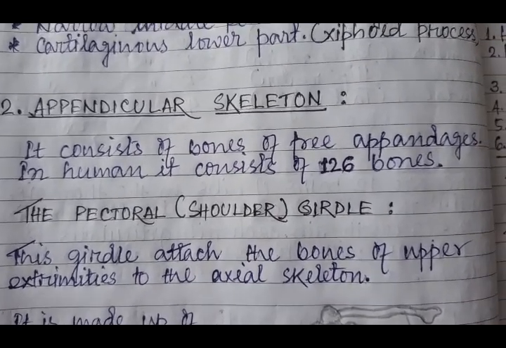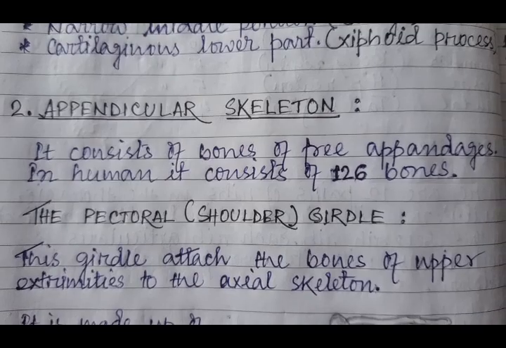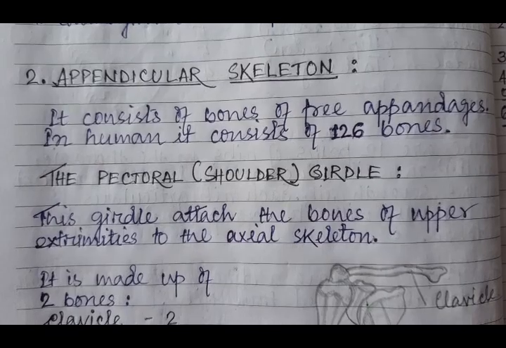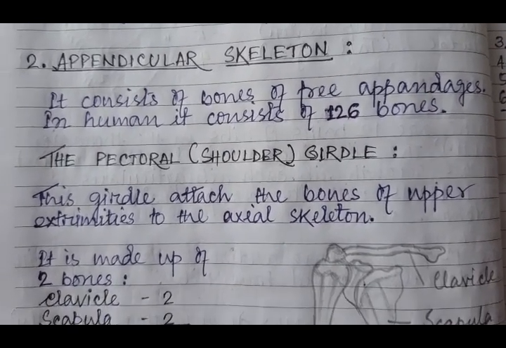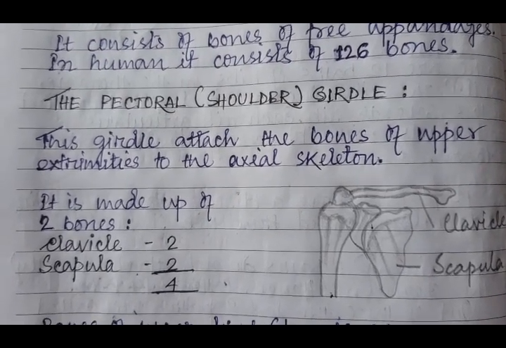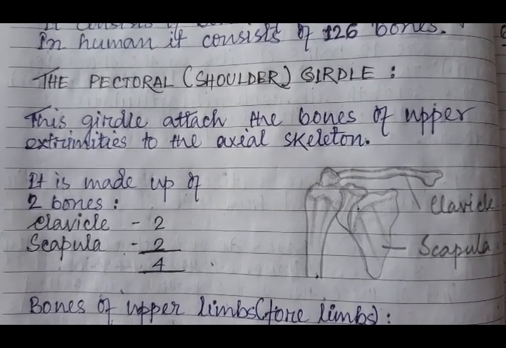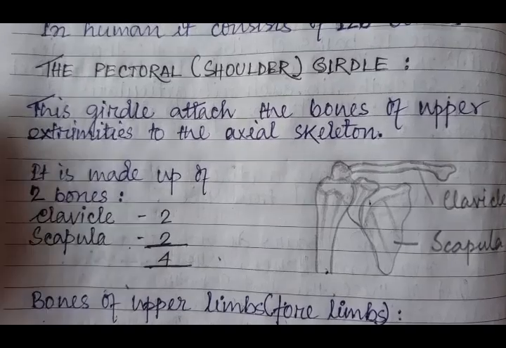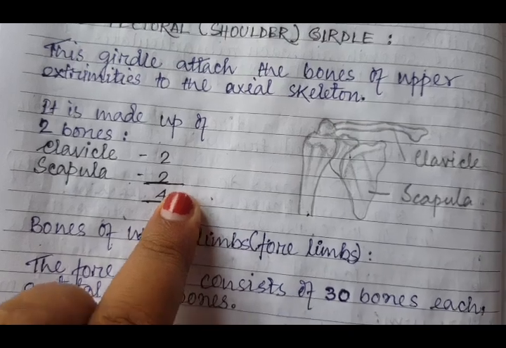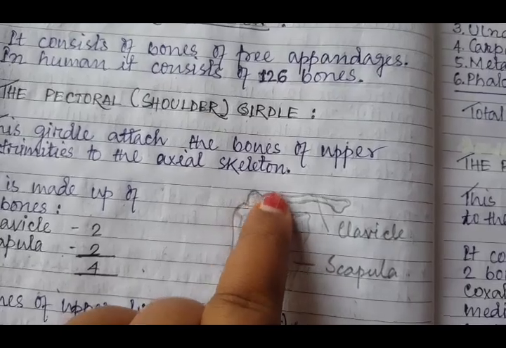Now, previously we have discussed that appendicular means it's appended with, or joined or attached to, the axial skeleton. So these are the bones in our free appendages. The pectoral girdle, the first one, the pectoral girdle or the shoulder girdle. This girdle attaches the bones of upper extremities to the axial skeleton. It is made up of 2 bones, the clavicle and the scapula. So we have 2 clavicle and 2 scapula, a total of 4 bones. This is the structure of the scapula and this is the clavicle.